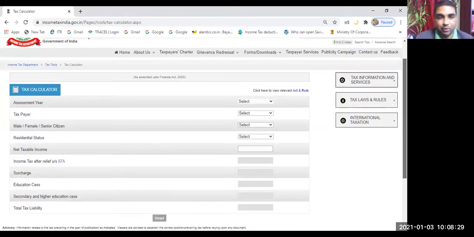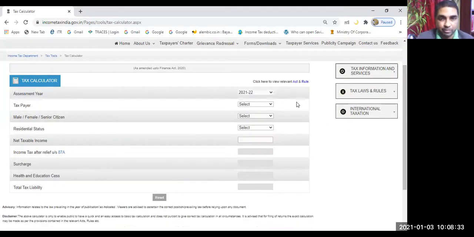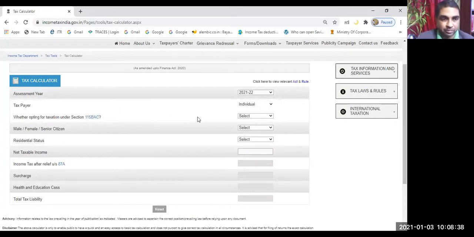Here you can very quickly calculate tax. Let us say I'm calculating for the assessment year 21-22. My taxpayer is an individual. This is another section I will be telling you about subsequently. This year it has come, and I'm writing no here because there is a choice to go to a new scheme, whether opting for tax under this section. Male, female, senior citizen: I am writing male. Residential status: I am writing resident.